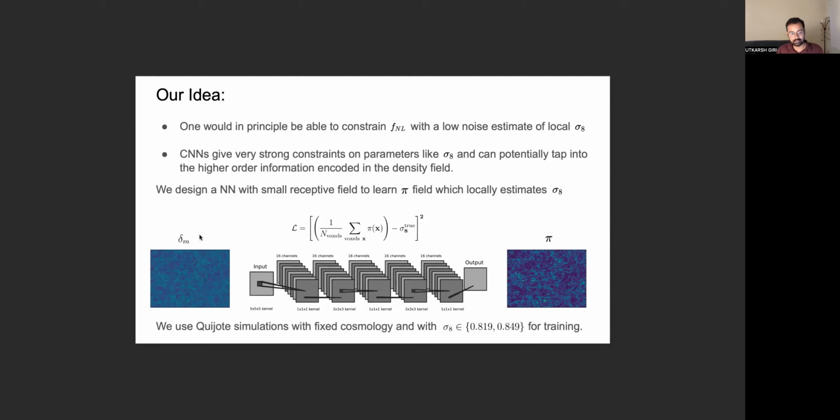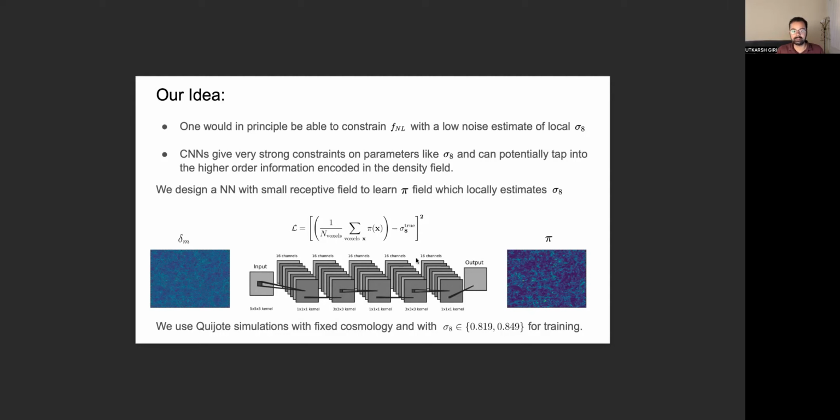And the goal here is to learn a mapping between the matter distribution and a field phi, which is built out of local estimates of sigma 8. So we are trying to learn a map phi, which at each point estimates local sigma 8 directly.